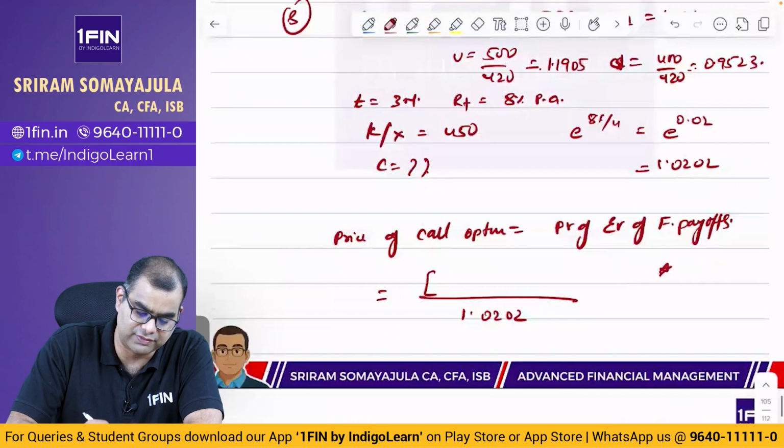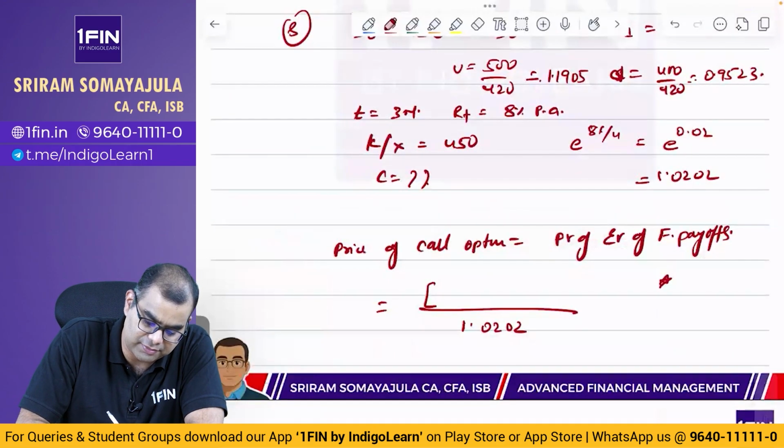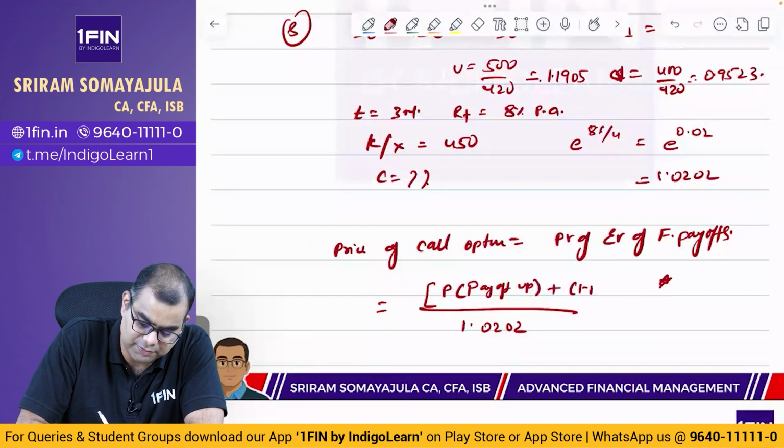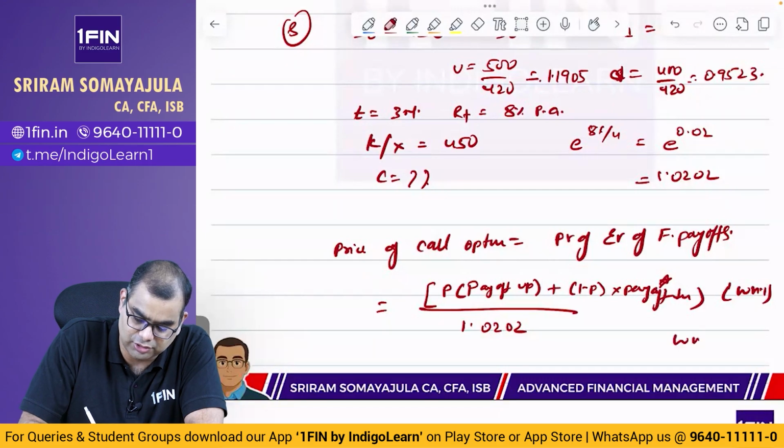These two are the two probabilities we have got. Here present value is probability of up move into payoff up plus 1 minus probability of up move into payoff down. Okay, இது வந்து working note 1, working note 2.